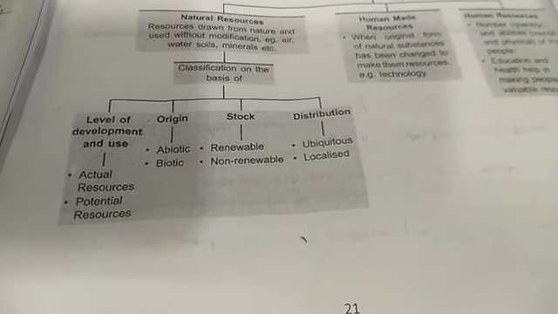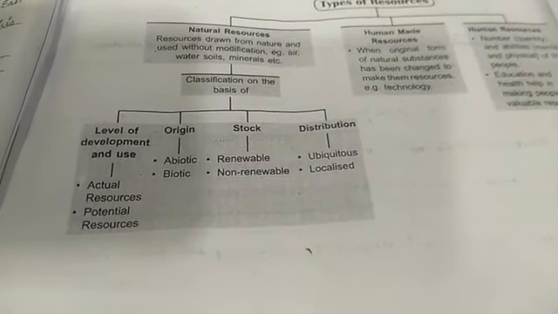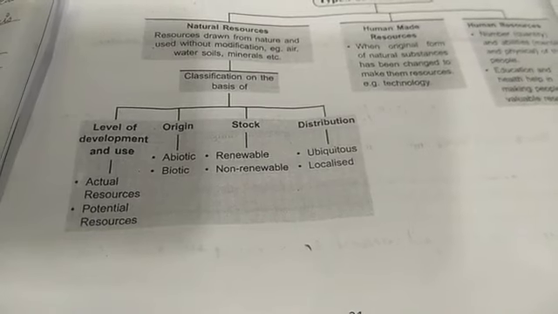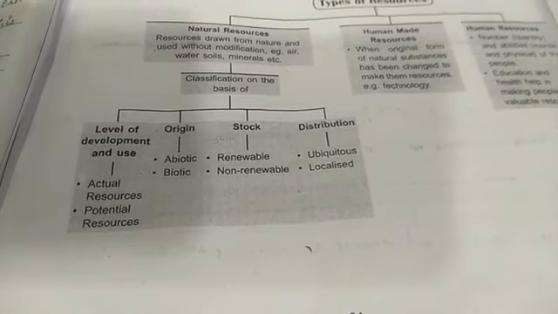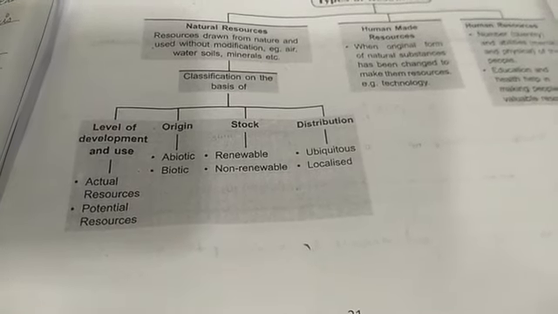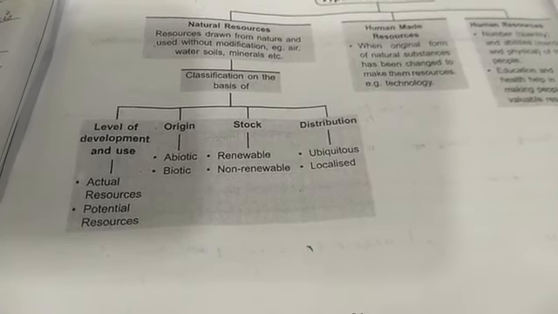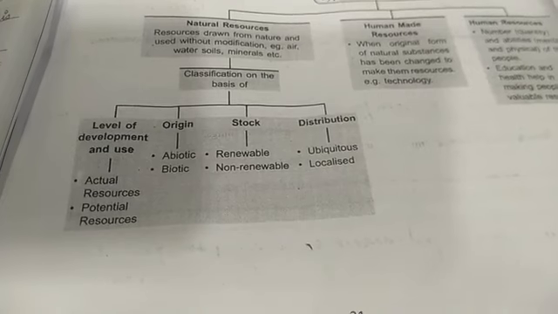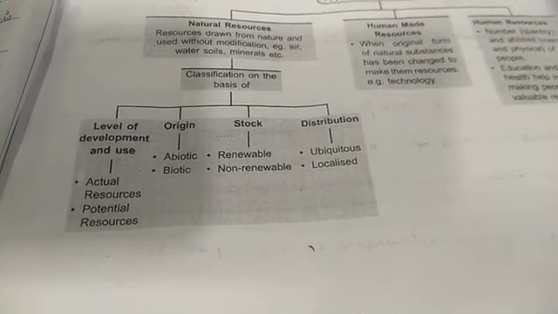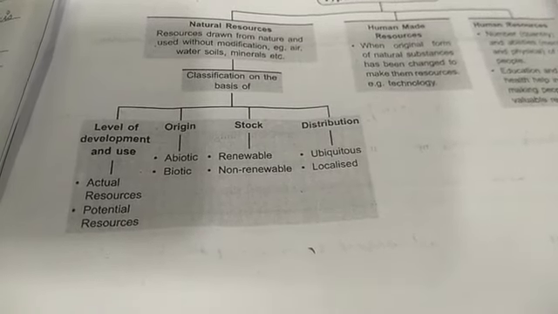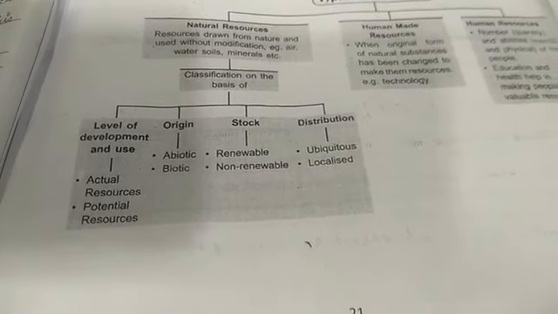Now on the basis of distribution, it is further divided into ubiquitous and localized. What do you mean by ubiquitous? Resources that are found everywhere, like the air we breathe, are considered ubiquitous resources. But those which are found only in certain places are called localized resources. It means they are found in certain regions only. For example, copper and iron ore.